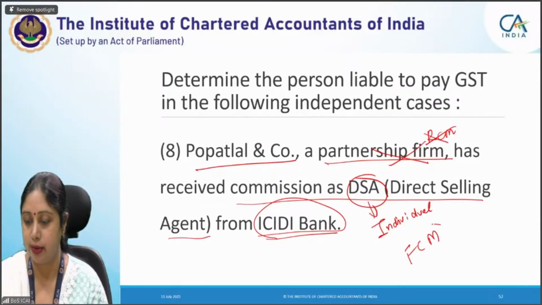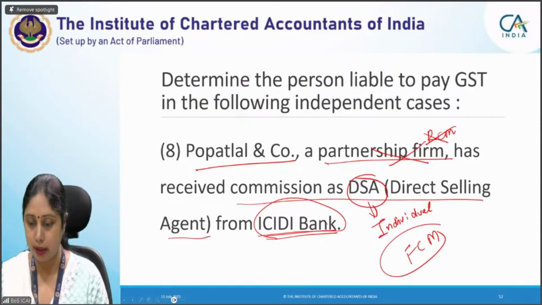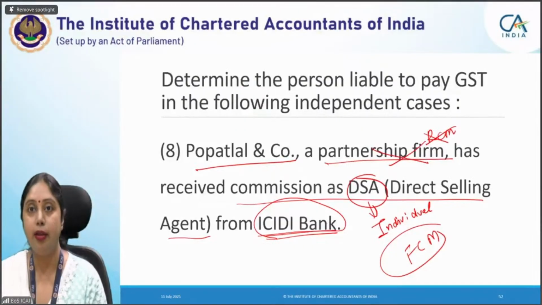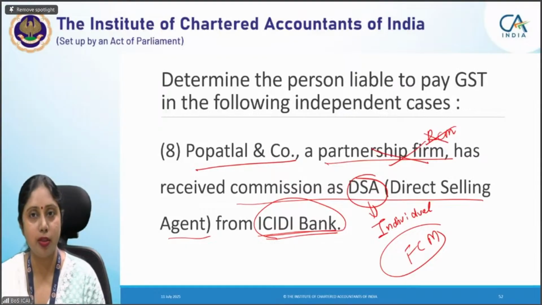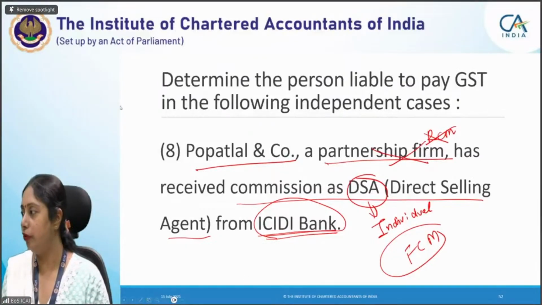Forward charge mechanism will apply. It should be provided to a banking company, that is fine, NBFC or banking company, that is fine. But the supplier should be an individual direct selling agent. It should not be a partnership firm, it should not be a body corporate. That was the catch here, which some of you could not find out. But I hope now this point is clear to you.